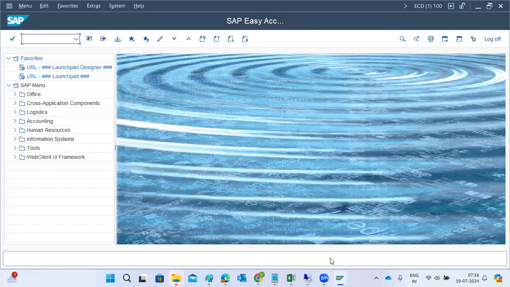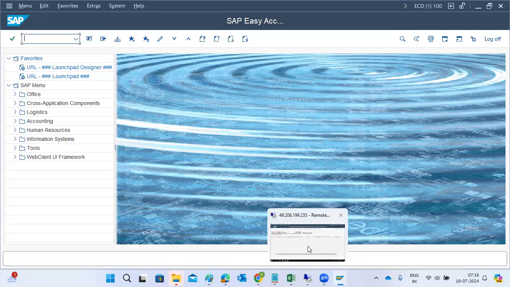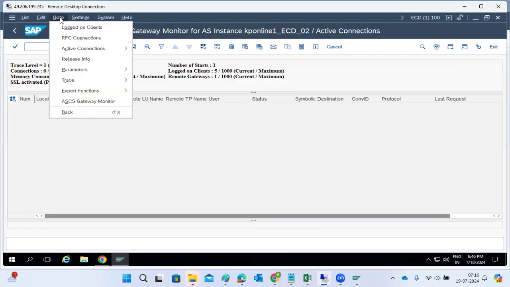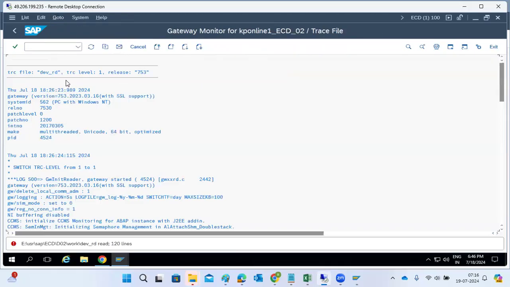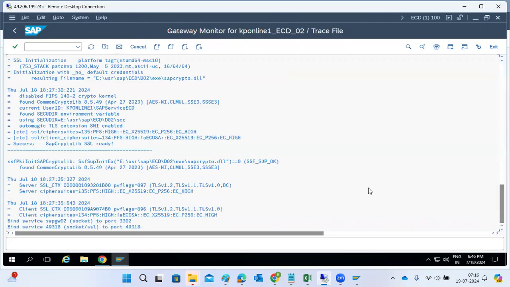In case of any issues, we can check in the SMGW transaction code. There is a trace file here, gateway. We can display the log here. Sometimes we may get a request like, one of the users is unable to log into our system, even though the connections are getting rejected, so he's unable to log in, which means the gateway is rejecting the connection. Normally the gateway will allow all the connections.